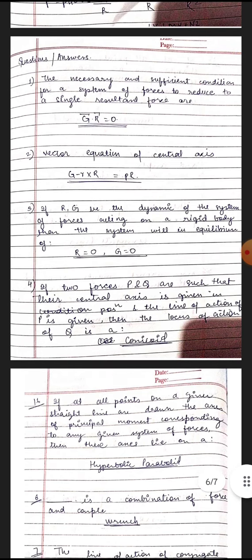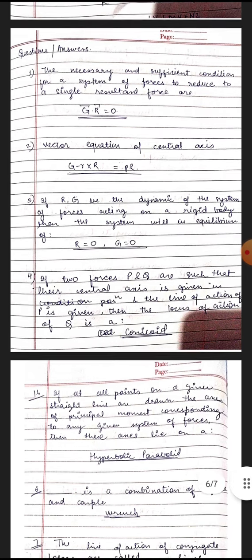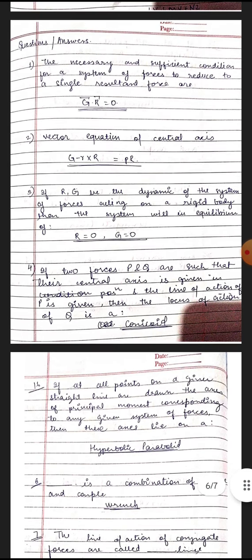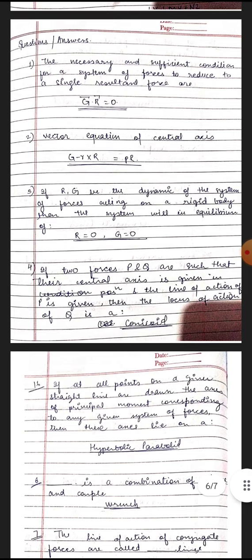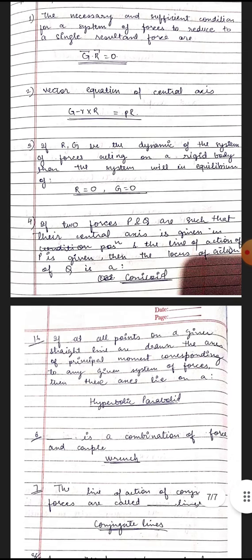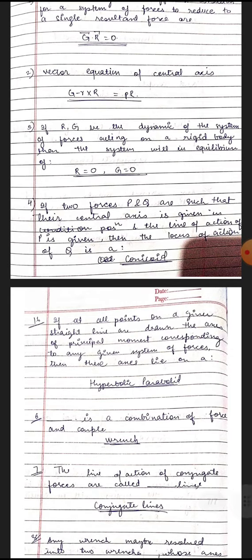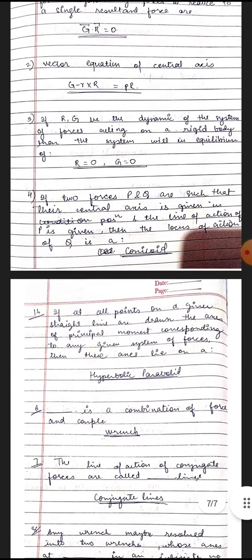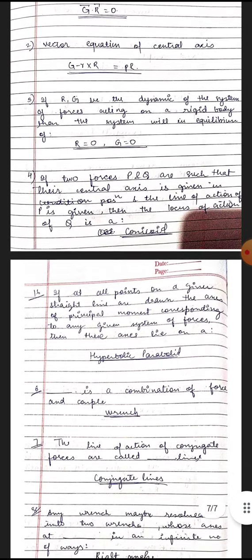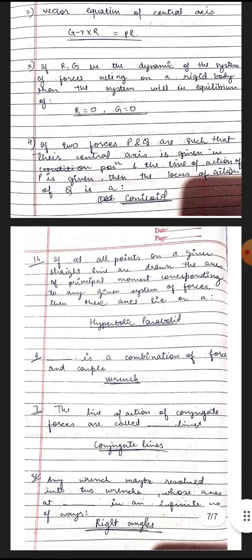Now, a few question answers related to this theoretical presentation. The necessary and sufficient condition for a system of forces to reduce to a single resultant force is that vector G dot R is equal to 0. The vector equation of the central axis is G minus r cross R is equal to pR. If R and G are the dynamic of the system of forces acting on a rigid body, then the system will be in equilibrium if R is equal to 0 and G is equal to 0.